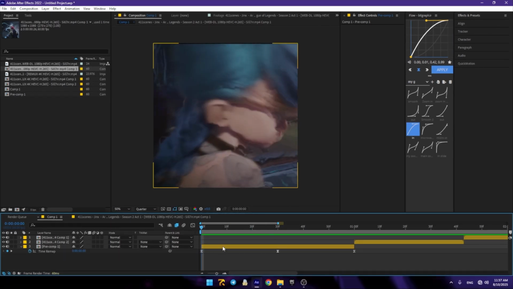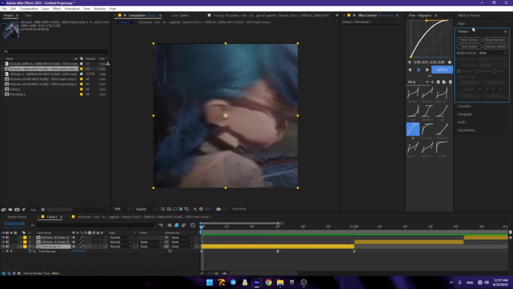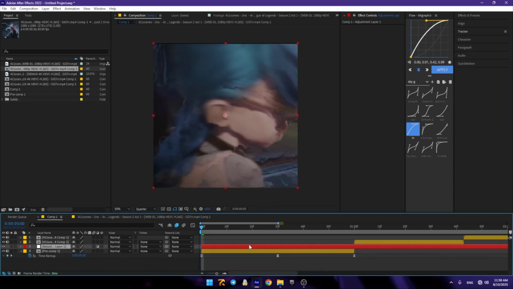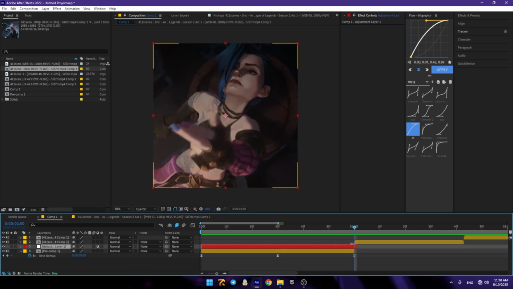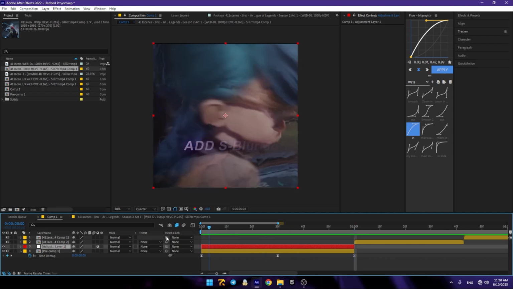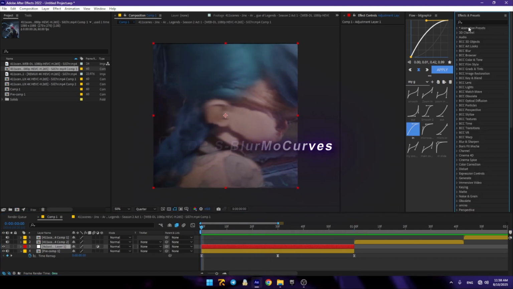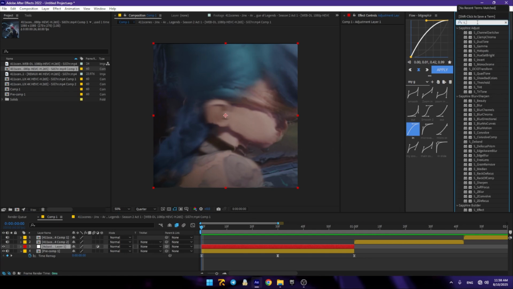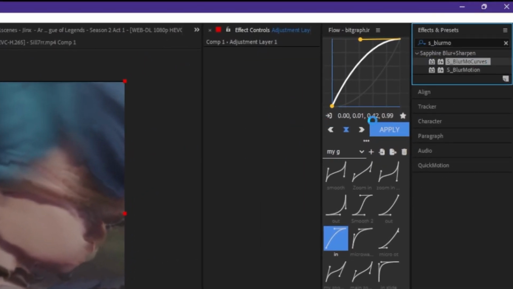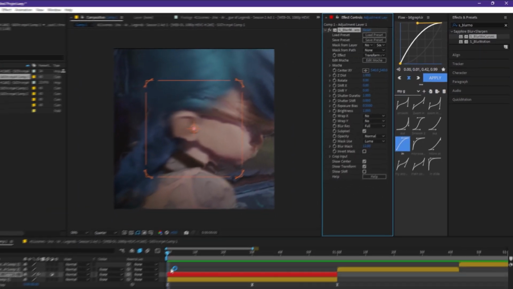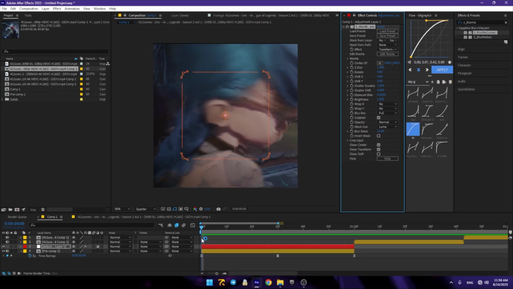Okay, now you have to add the zoom's adjustment layer. To do that, go to the end of your clip. Okay, for now let's turn it up. Okay, go to effect and preset, type S, blur mode curve, add it to the adjustment layer. Okay, I recommend you using this method.